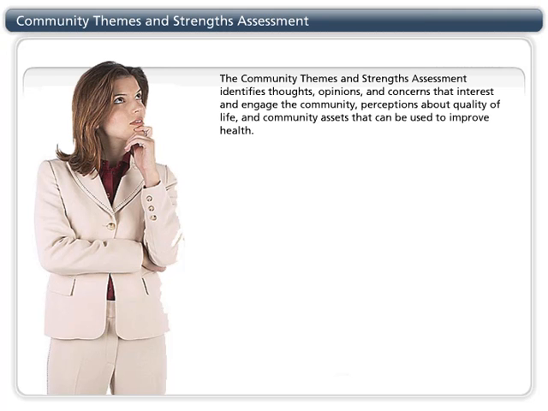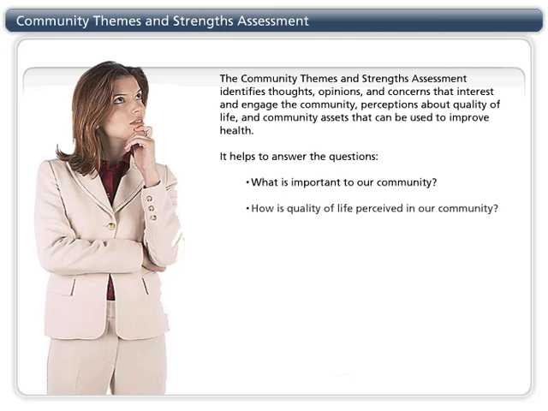The Community Themes and Strengths Assessment identifies thoughts, opinions, and concerns that interest and engage the community, perceptions about quality of life, and community assets that can be used to improve health. It helps to answer the questions: what is important to our community? How is quality of life perceived in our community? What assets do we have that can be used to improve community health?